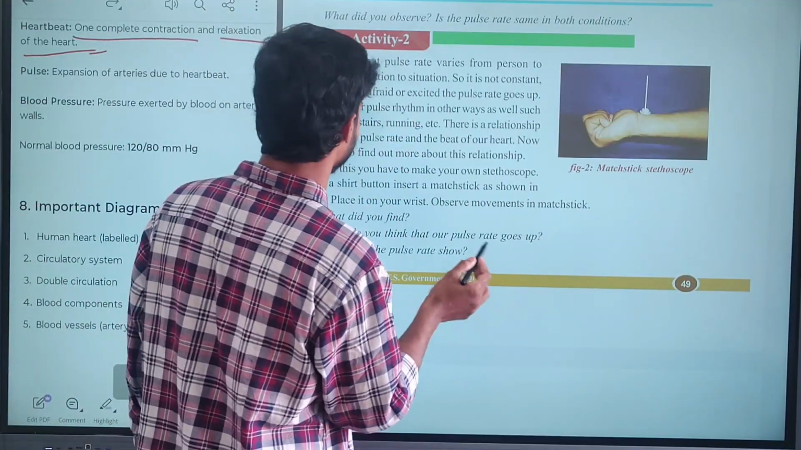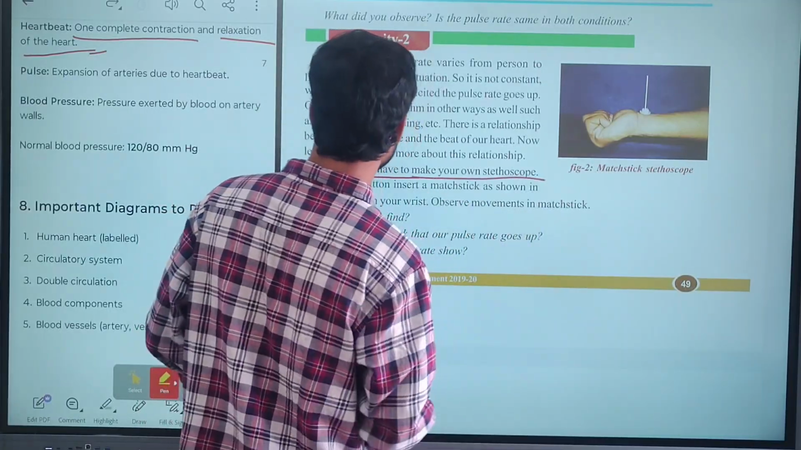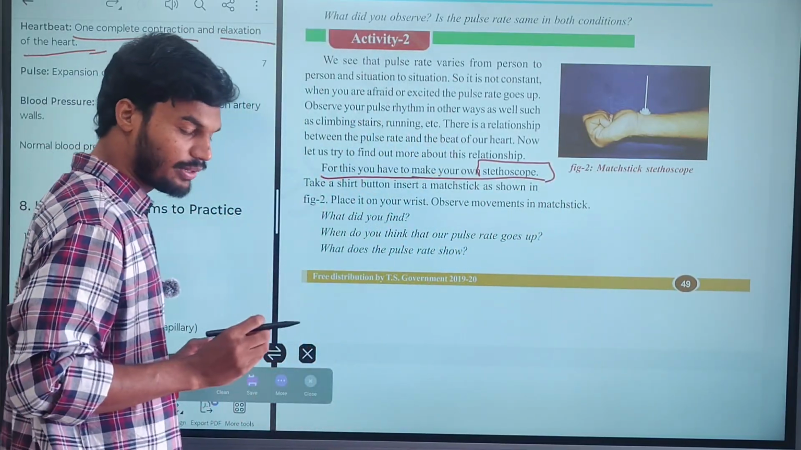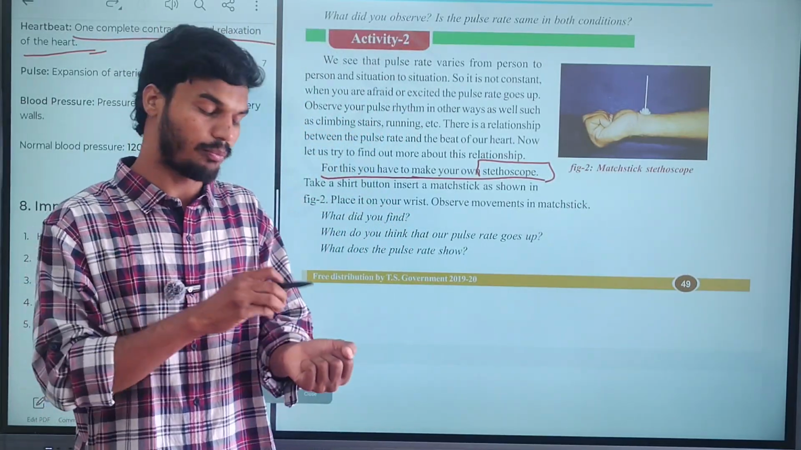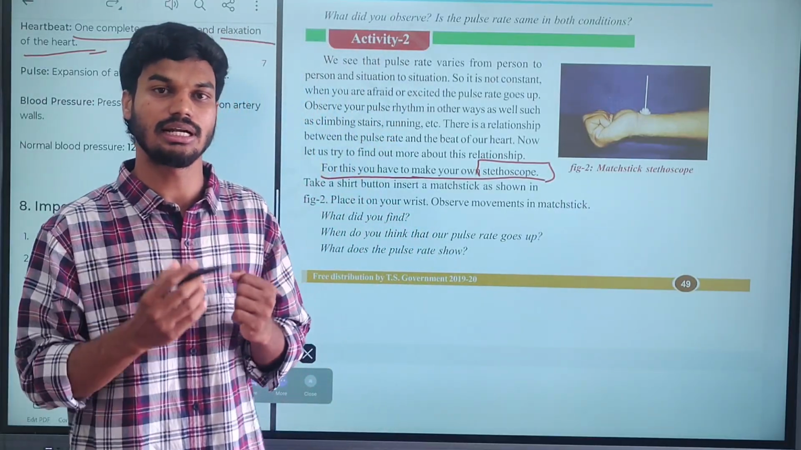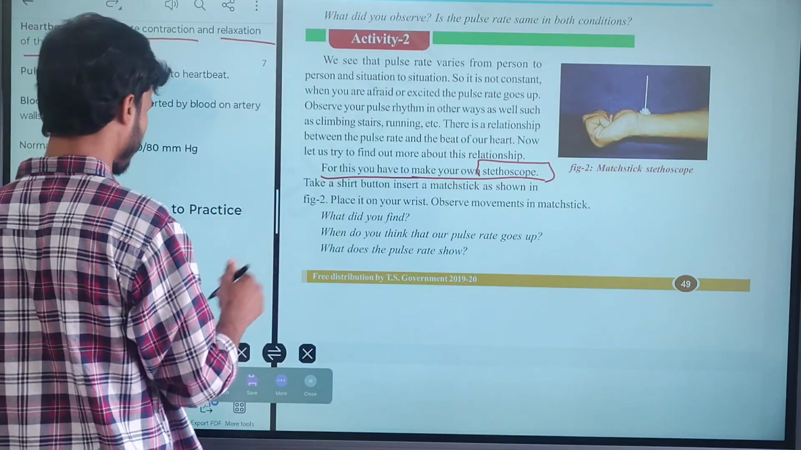Next, what is given? For this, you have to make your own stethoscope. What is meant by a stethoscope? A stethoscope is a device that detects the sound of your pulse as well as heartbeat. When you go to a hospital, you can see the stethoscope being worn by doctors. I will show that image, the stethoscope image.